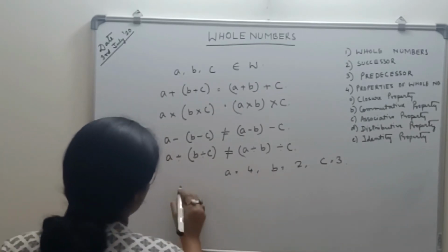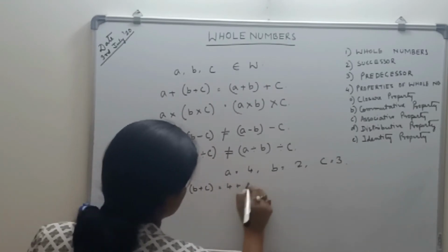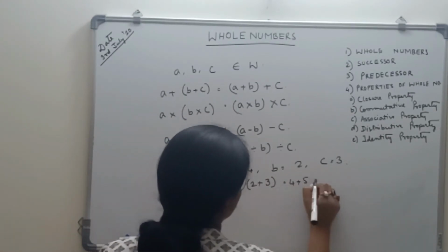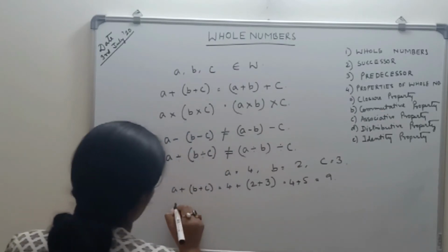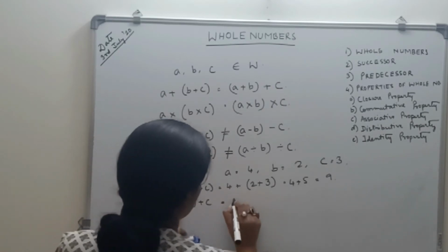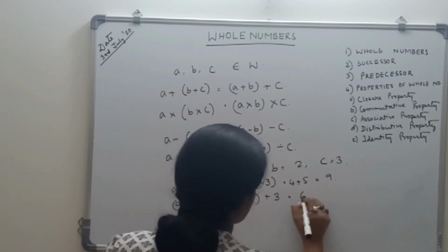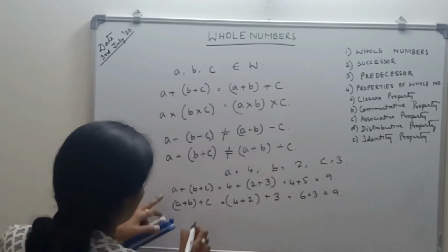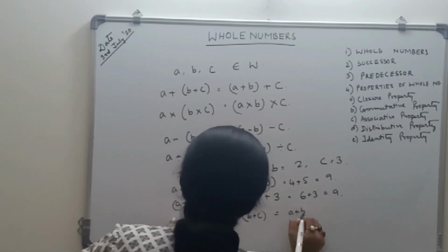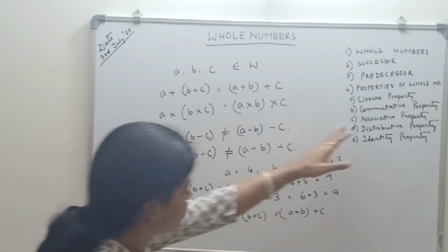So coming to the point, suppose a plus b plus c. I have taken a is equal to 4, b is equal to 2 and c equal to 3. So what is 4 plus 5? 9. Now a plus b plus c is equal to, what is a plus b? 4 plus 2 plus 3. 4 plus 2 is 6, plus 3 is equal to 9. So a plus b plus c is equal to a plus b plus c. So the associative property follows for